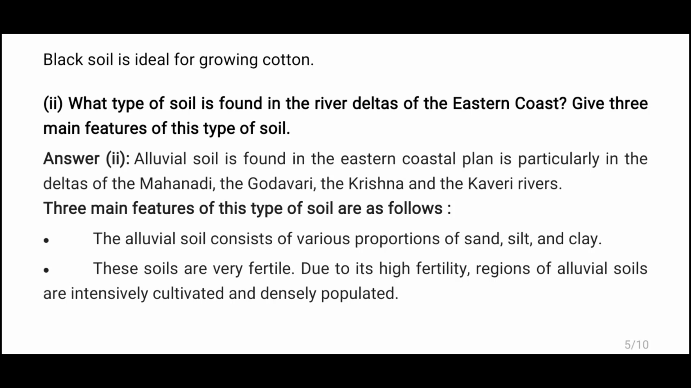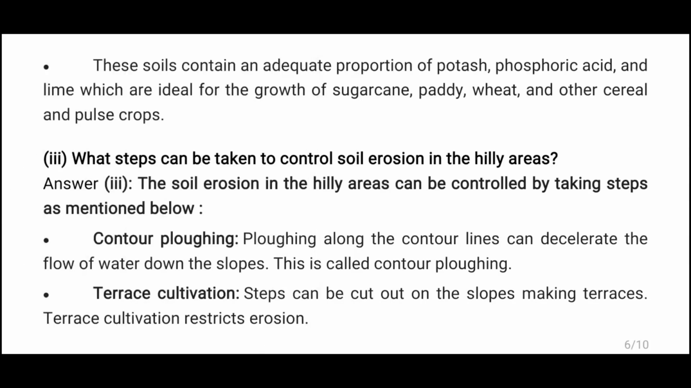Alluvial soil consists of various proportions of sand, silt and clay. These soils are very fertile. Due to its high fertility, regions of alluvial soils are intensively cultivated and densely populated. These soils contain an adequate proportion of potash, phosphoric acid, and lime, which are ideal for the growth of sugarcane, paddy, wheat, and other cereal and pulse crops.